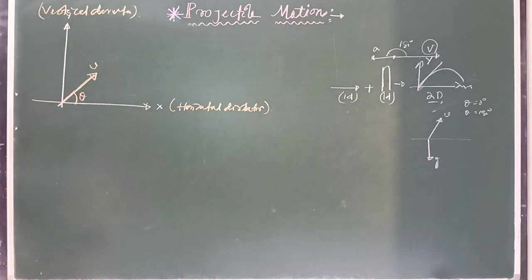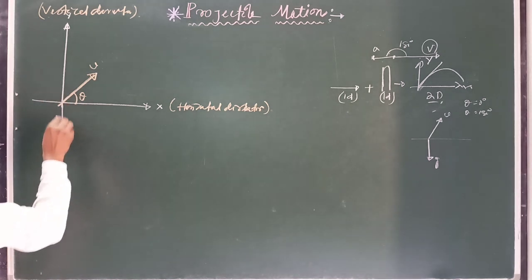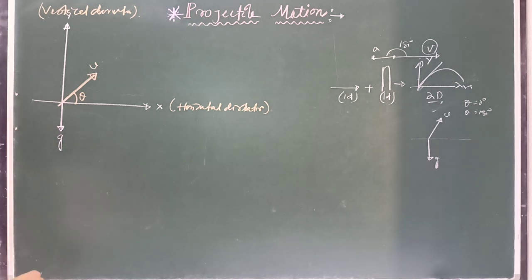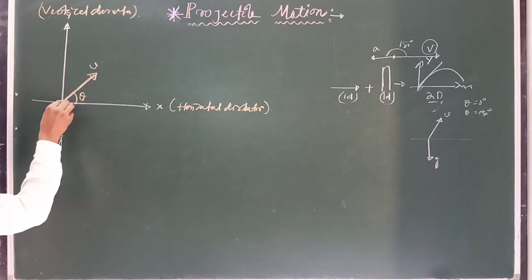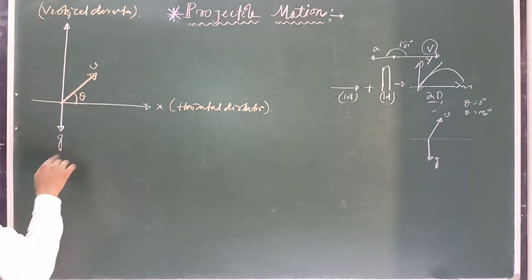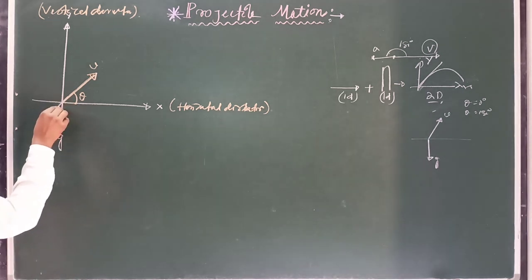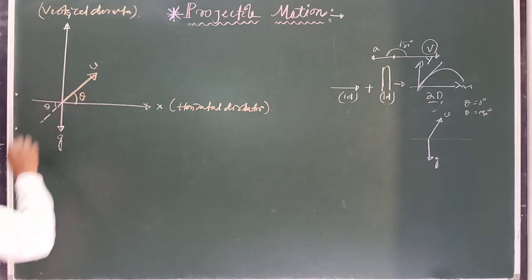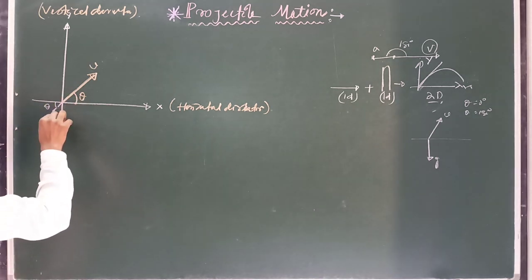Clear? In this case the acceleration due to gravity is always downward, in this direction. It is g, and if you want to find its rectangular components, this angle is theta, and this angle is 90 minus theta.